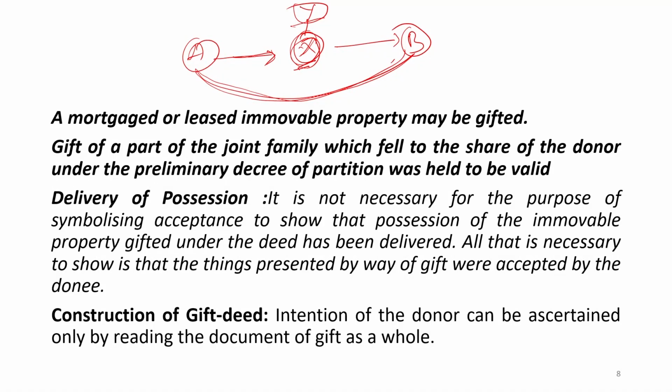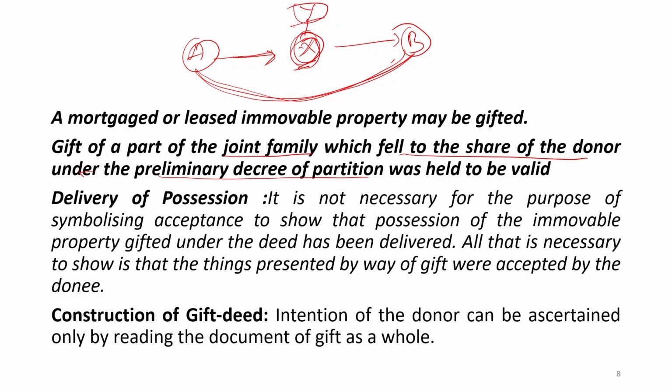Then, gift of a part of a joint family property which fell to the share of the donor under a preliminary decree of partition was held to be valid. I gave the example of this in the beginning itself: if I have a share in a house of 25%, then I am entitled to gift that 25% to anyone, but not more than 25%.